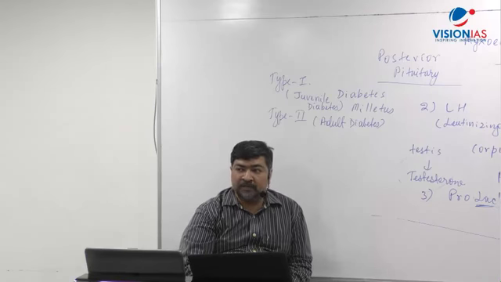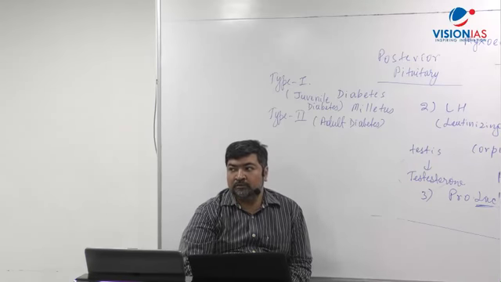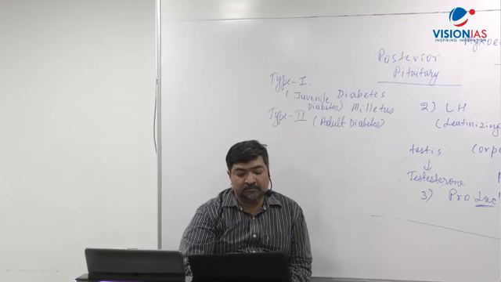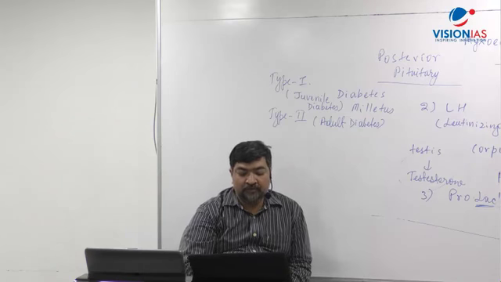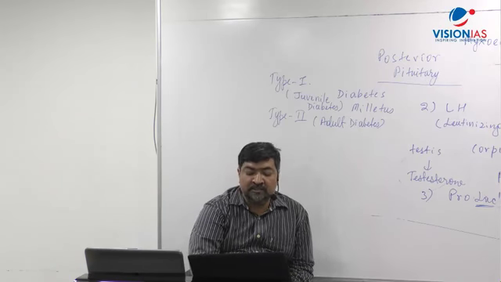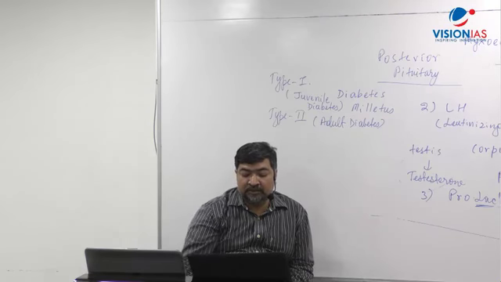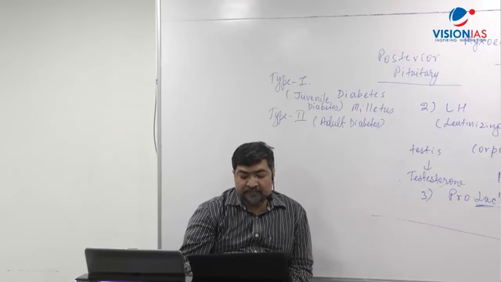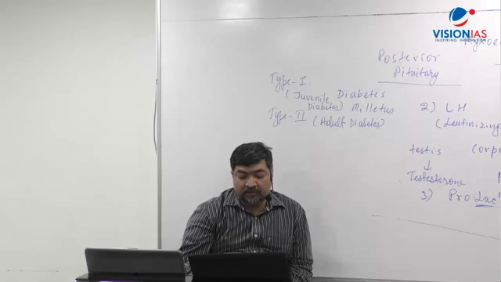I'll spell again: A-L-D-O-S-T-E-R-O-N-E. Aldosterone is concerned with water retention in kidneys. Give a full stop there.